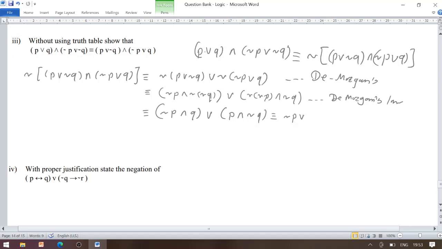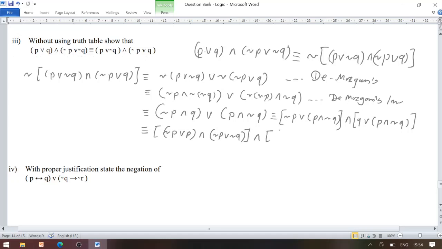disjunction (P conjunction negation Q) conjunction (Q disjunction (P conjunction negation Q)). Again by using the distributive law, we have (negation P disjunction P) conjunction (negation P disjunction negation Q) conjunction.